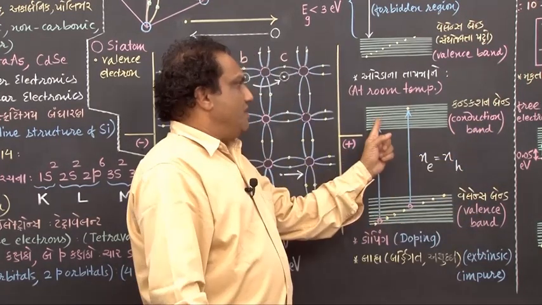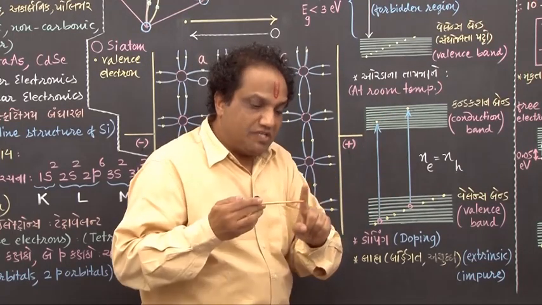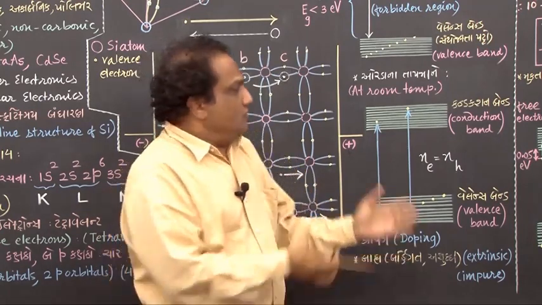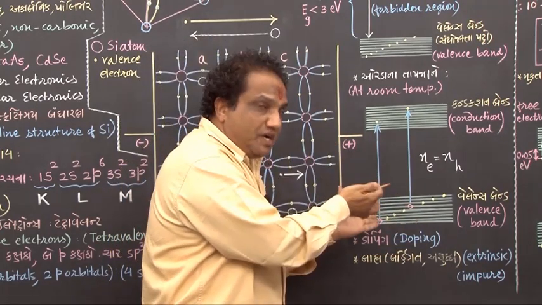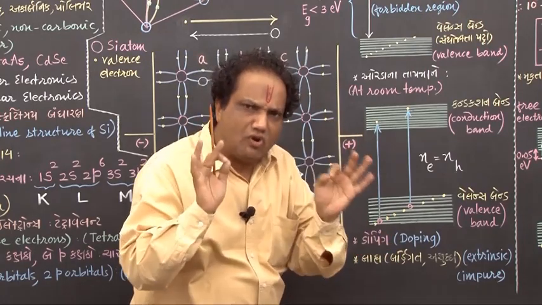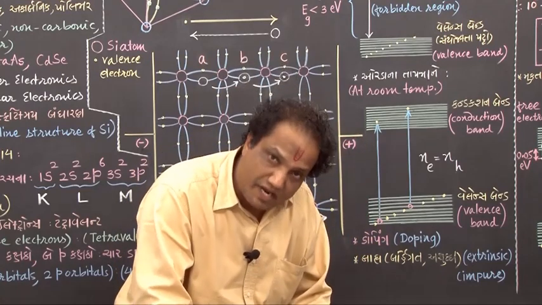But because that number is very small, no doubt conduction is there, but it is a very low value of electrical conductivity. And then you can say in this pure semiconductor, we get conduction of electricity by a very small amount. Its electrical conductivity is very low, correct?